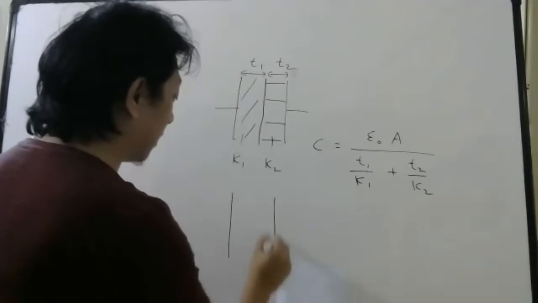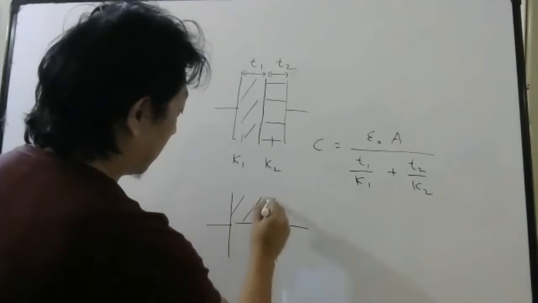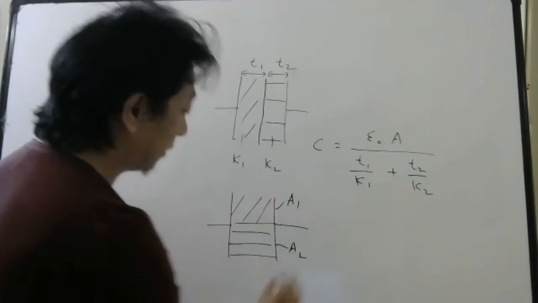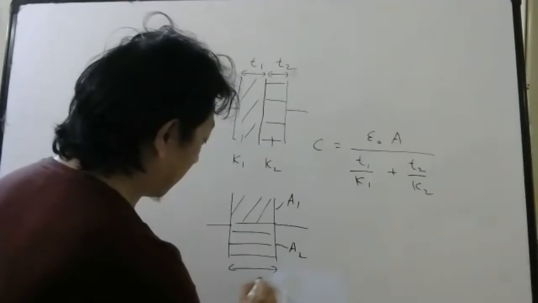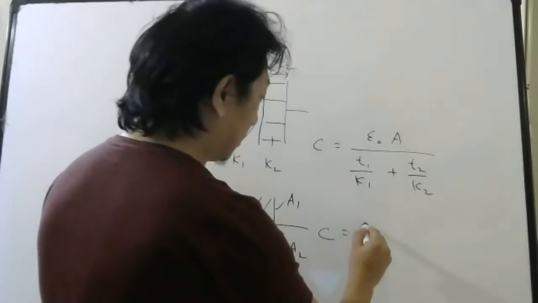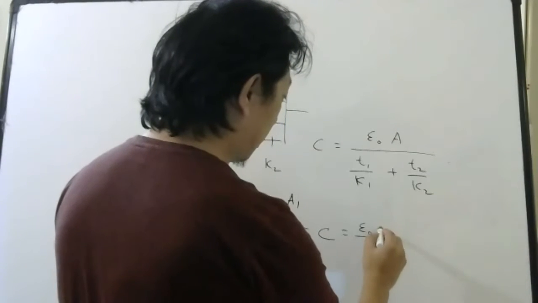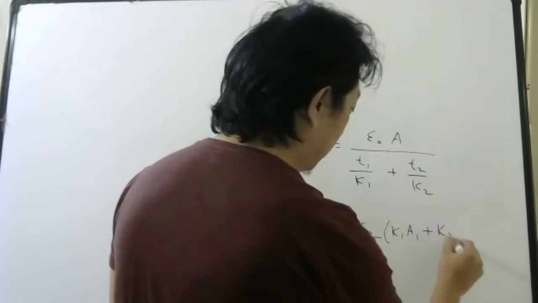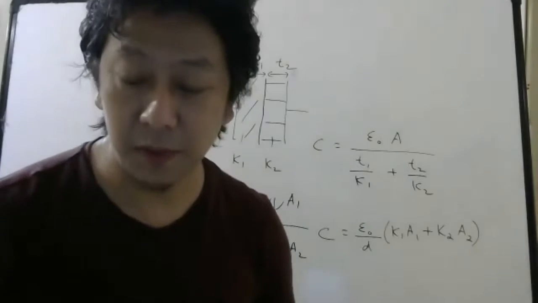Similarly, if you divide the capacitor not this way but this way, the upper part has area A1 and the lower part has area A2. Now they have different areas, but the distance between the plates is the same. Then the formula is epsilon naught by D times K1 A1 plus K2 A2. Okay students, these two formulas you should remember.